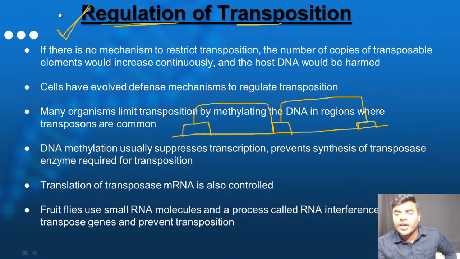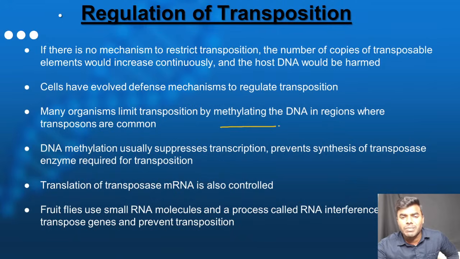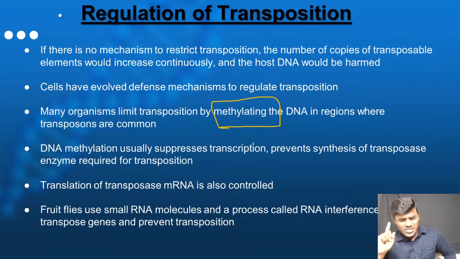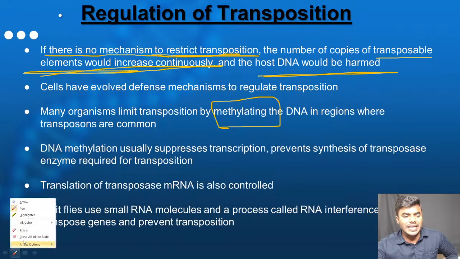Which of the following mechanisms is a regulatory mechanism for transposition? There are many mechanisms that can regulate transposition, friends, but among all, the major one is methylation. This is one of the major regulatory mechanisms. Every student understand, if there is no mechanism to restrict the transposition, the number of transposable elements would increase continuously. As a result, friends, the host DNA is getting harmed.